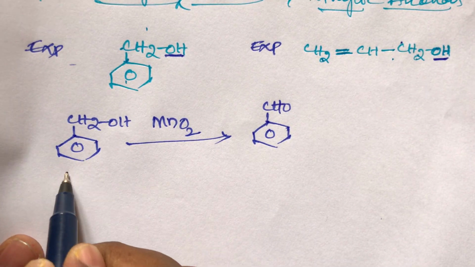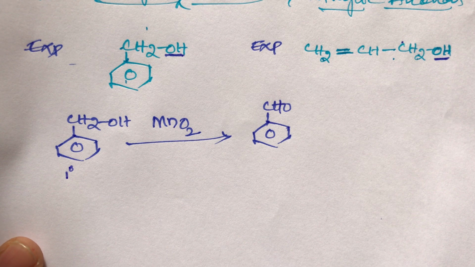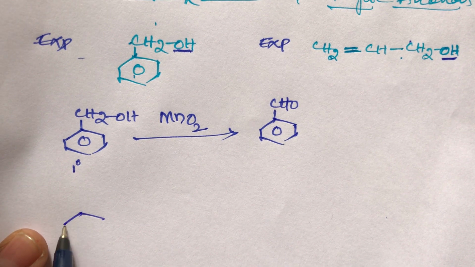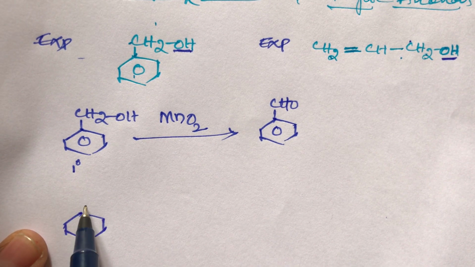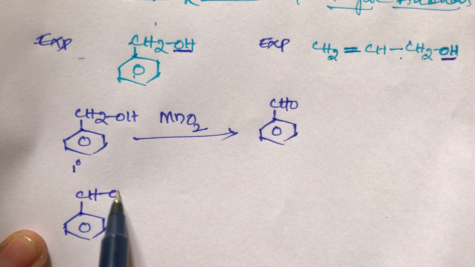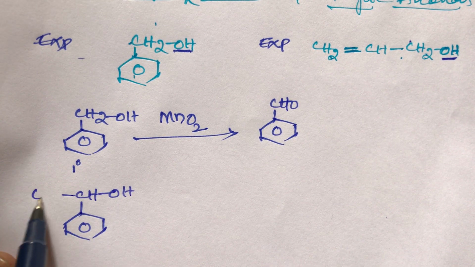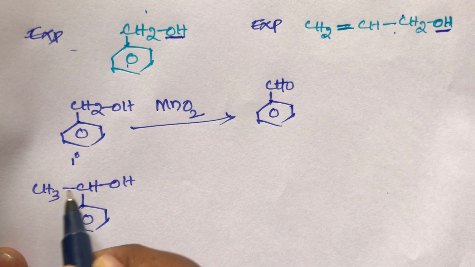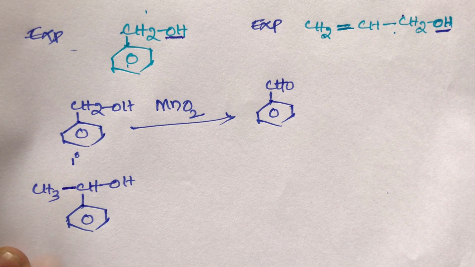This is primary benzylic alcohol. If you take the secondary benzylic alcohol, that means CHOH, then CH3, what happens?